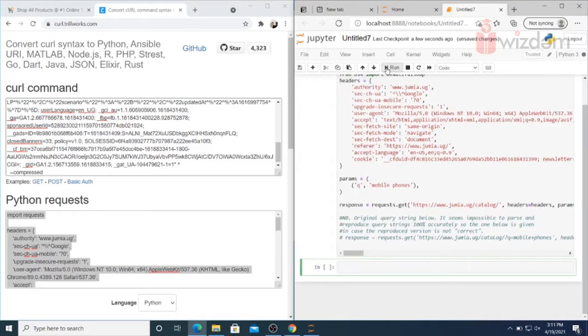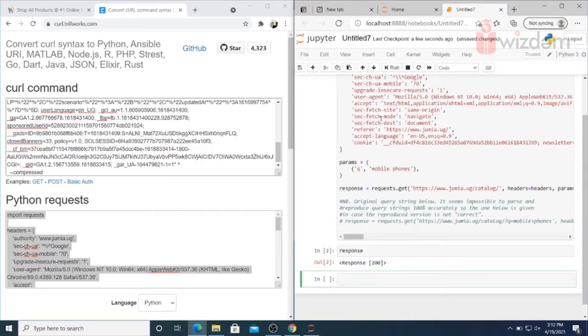So I'm just going to run this command. I'll check these are the headers and the params. Okay, done. Now I have to verify whether the response is 200 or not. Response run, of course it's 200. You can see that was as per the website. Now we'll start web scraping.